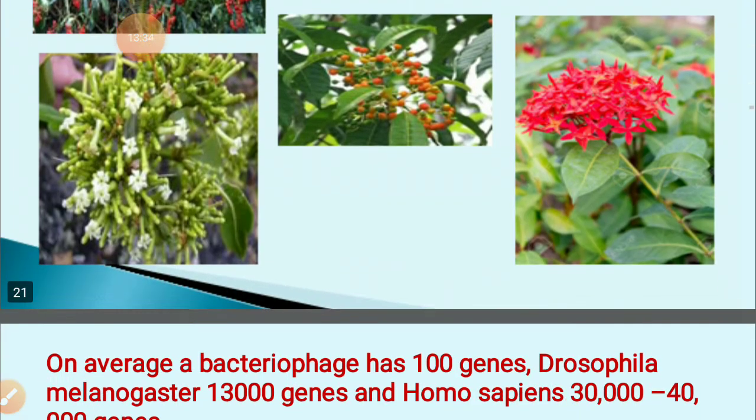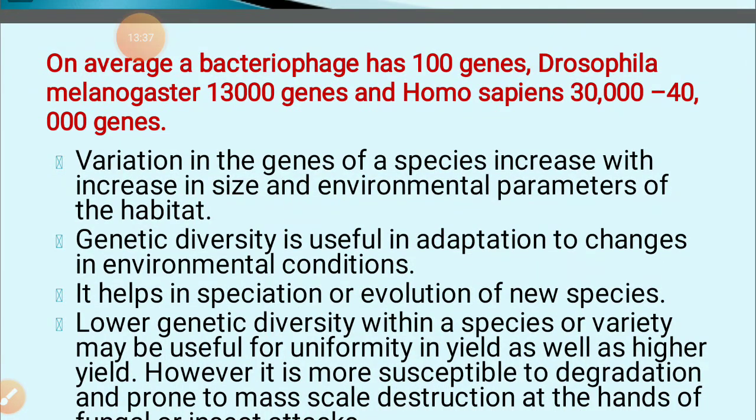Okay, now come on, on average a bacteriophage has 100 genes. So when you study the bacteriophage, bacteriophage means virus that infects bacteria, it has 100 genes. Drosophila melanogaster has 13,000 genes. All experiments related to heredity in biology are especially done on Drosophila. Drosophila is also known as the queen of heredity. Homo sapiens 30,000 to 40,000 genes. So now this is very clear that variation in the genes of a species increases with increase in size.